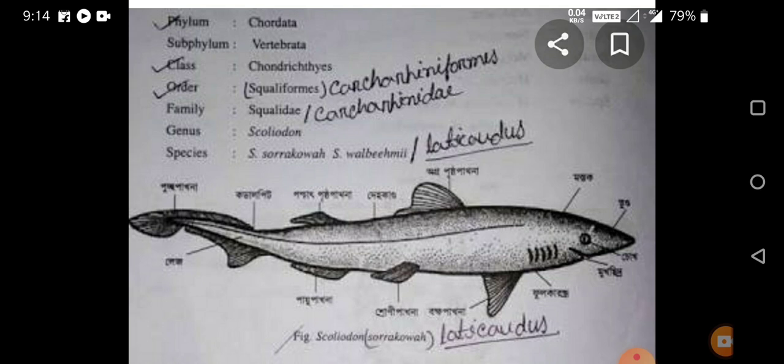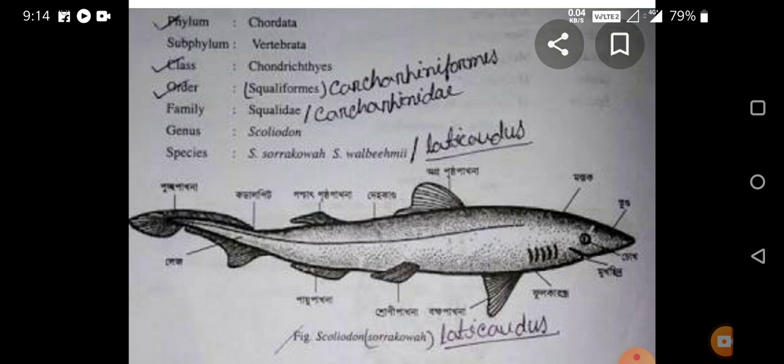It is a carnivorous animal and feeds on different types of animals like crabs, worms, small fishes and lobsters. Therefore it is known as a voracious animal.